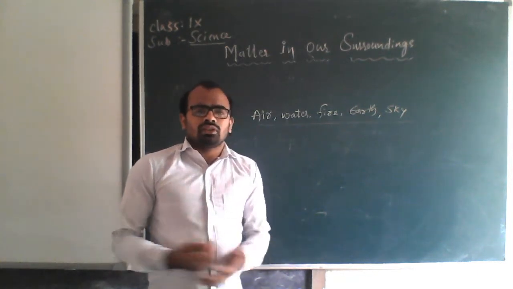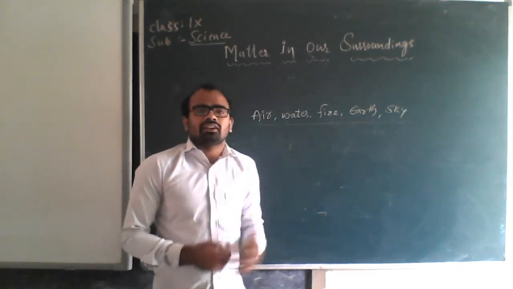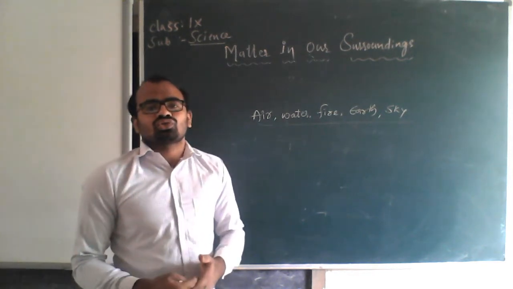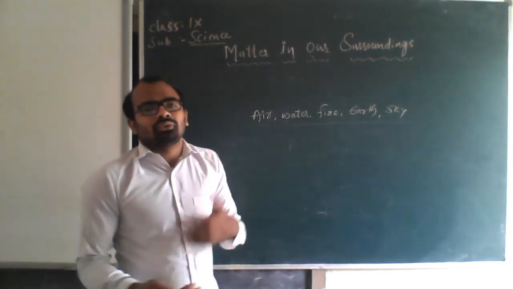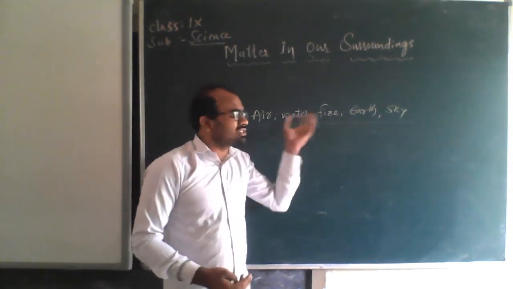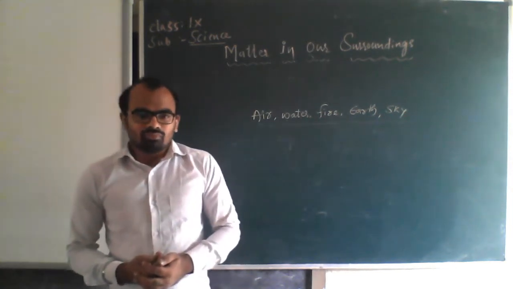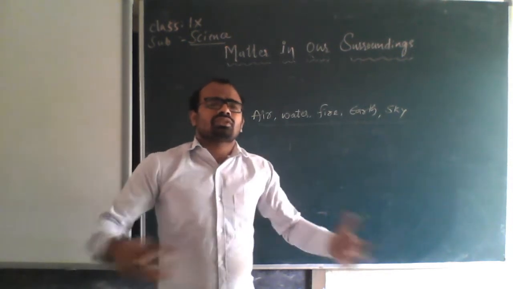If you consider, you can see, a mountain is made up of what? Definitely it is made up of stone. Stone in the sense it is made up of earth. If you say water, a river is made up of water. So every matter comes along in these constituents only. Okay. So if you see around us, there are a lot of things.